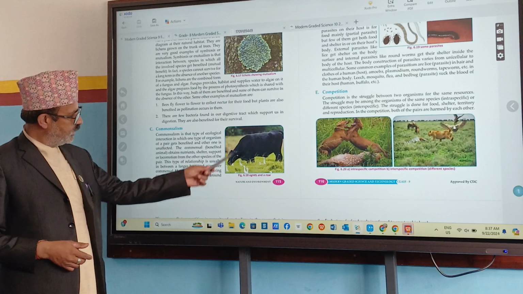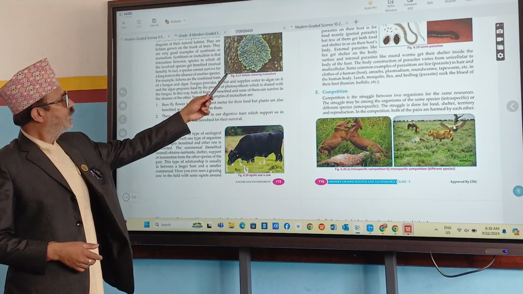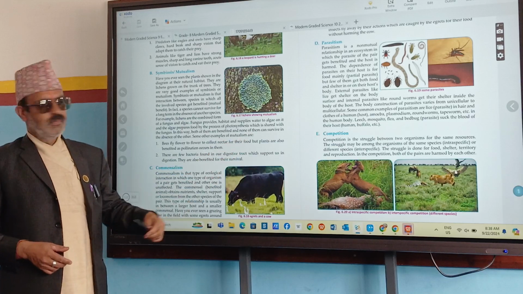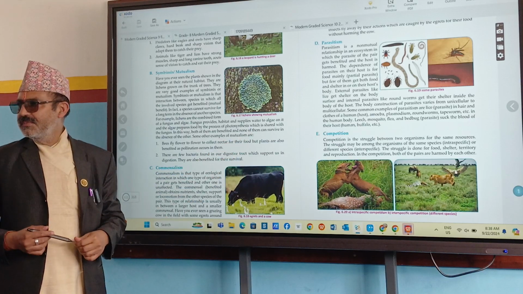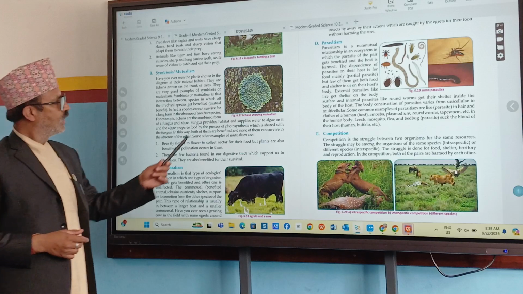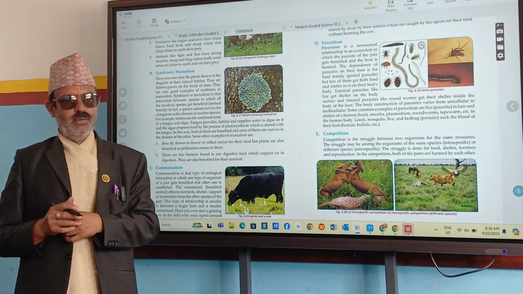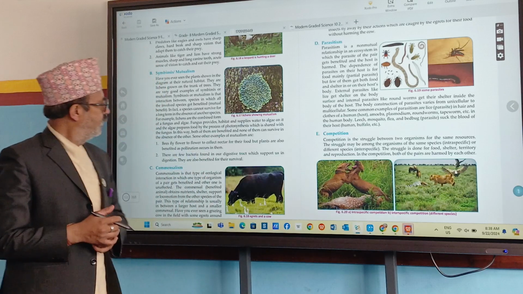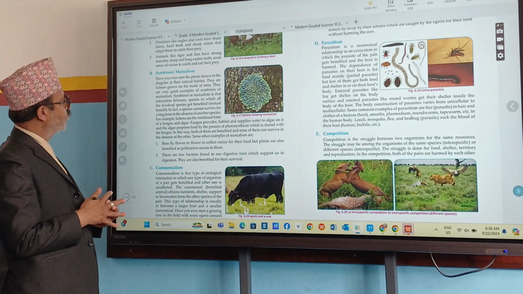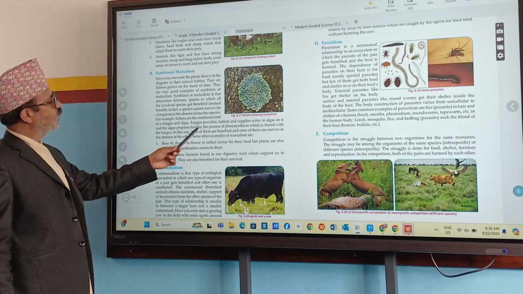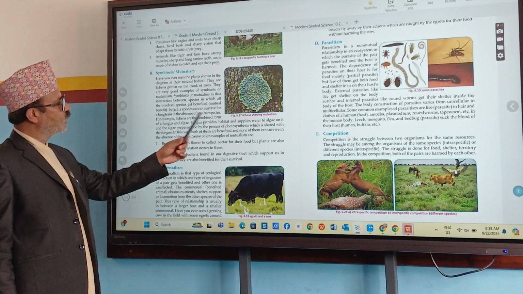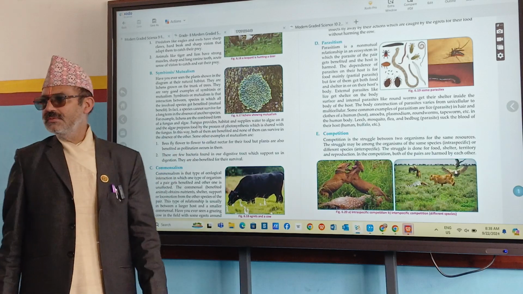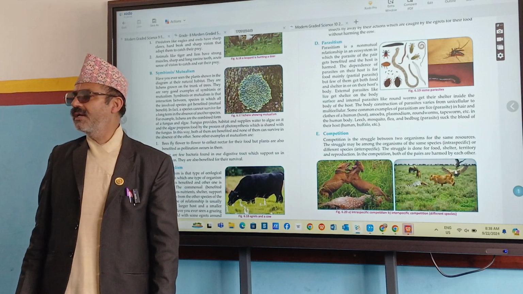Symbiosis, here you can see. This one is symbiosis and mutualism. No, that is the figure of lichens. Lichen means it is the combined form of algae and fungi. So what happens? The fungus provides habitat and supplies water to the algae, and the algae prepares food by the process of photosynthesis. One is helped by the other.